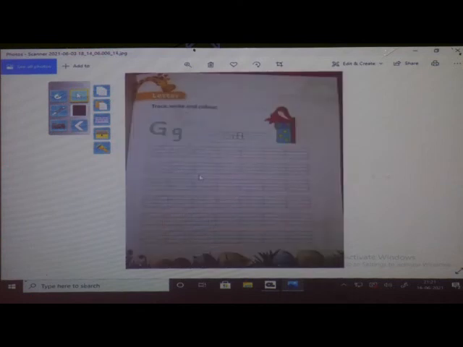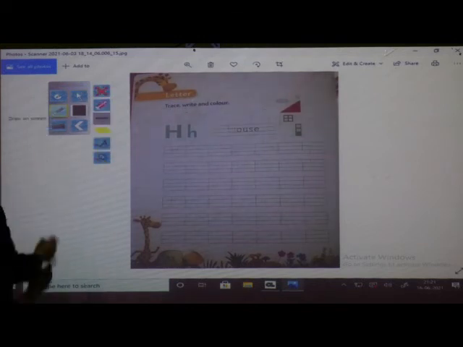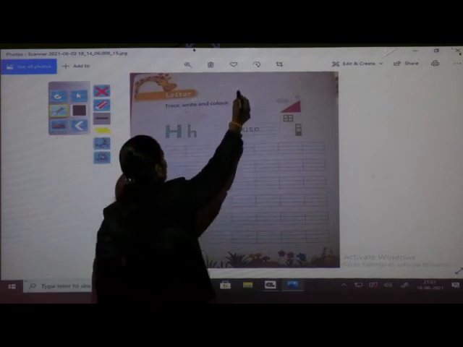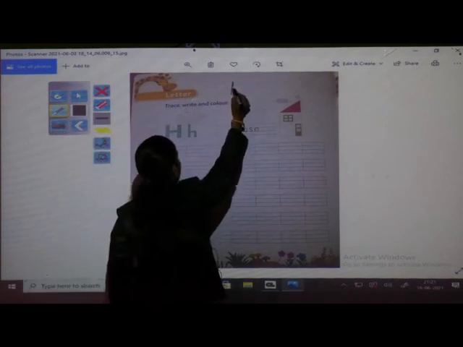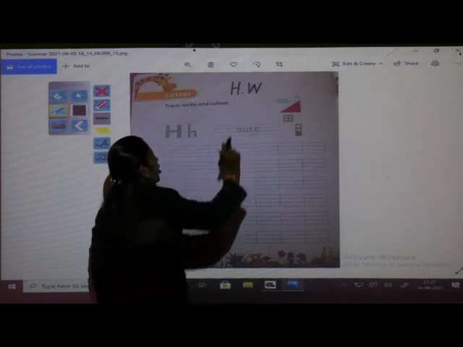Today we have studied which letters? Yes, today we have studied letter H and letter I. Okay, so you have to open this page, page number 12, capital letter H, small letter h. This page you have to trace and write. Okay, so here you have to write H.W, homework.